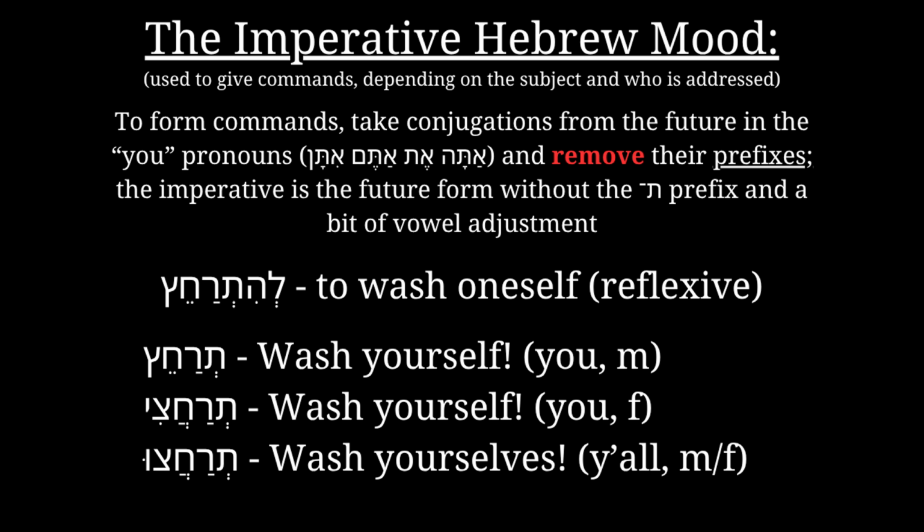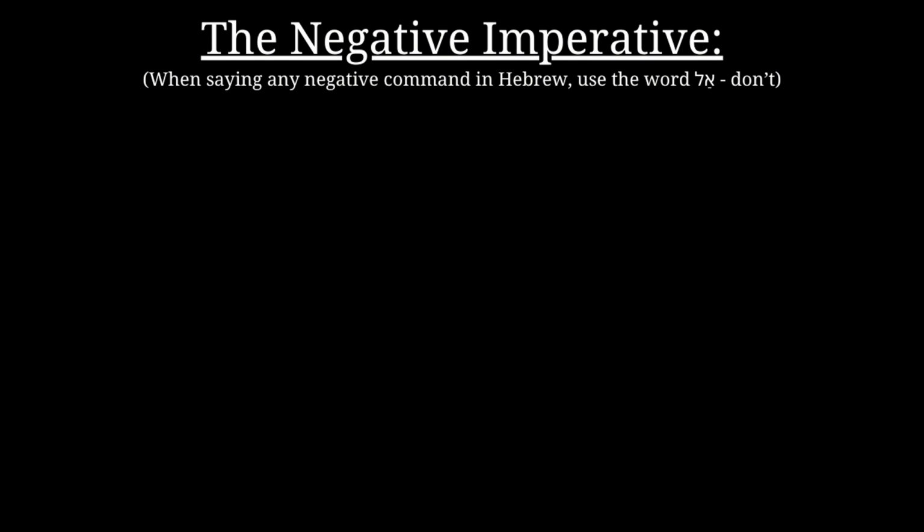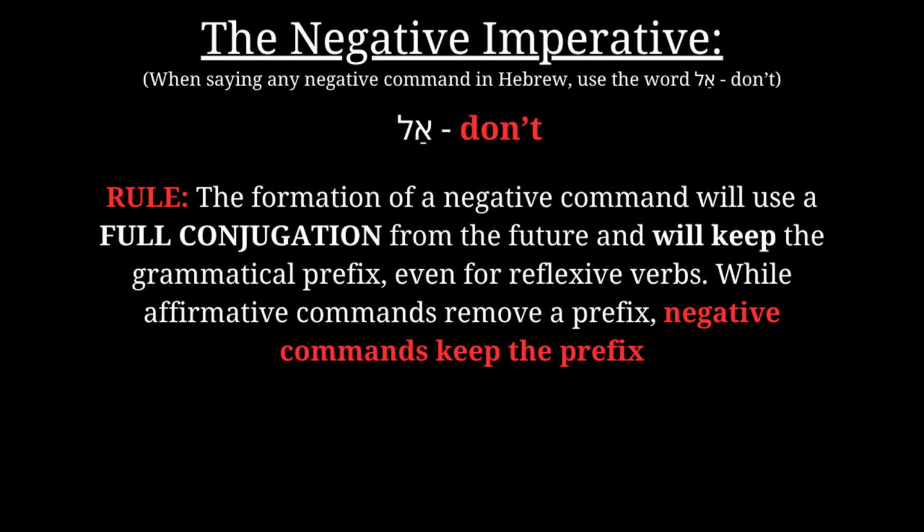This is how the imperative mood generally works in Hebrew, but other nuances should be known, like the negative imperative. When saying any negative command in Hebrew, we use the word al, meaning don't. I already explained this word in previous videos, and now we can see how it's used in the imperative. As a rule, the formation of a negative command will use a full conjugation from the future, and will keep the grammatical prefix, even for reflexive verbs. So, while affirmative commands remove a prefix, negative commands keep it, along with using al, don't.